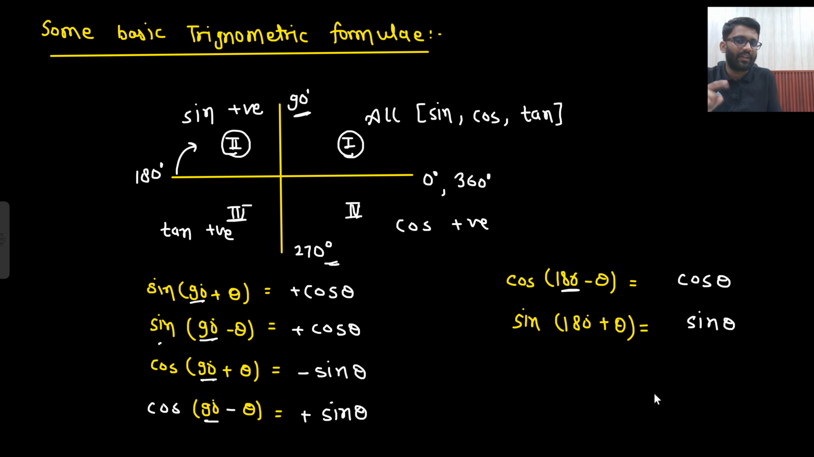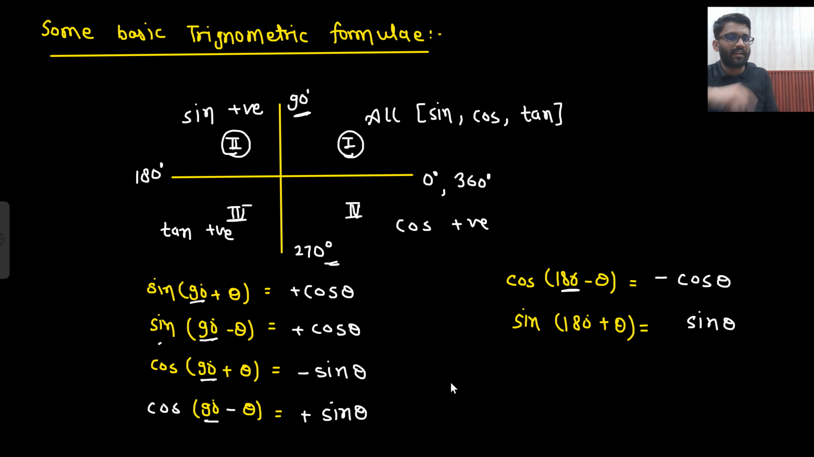180 minus some angle will be in the second quadrant. 180 plus some angle will be in the third quadrant. So you will go to the second quadrant and ask cos whether it is positive or negative. Cos 180 minus theta, cos will say I am negative. So negative cos theta.